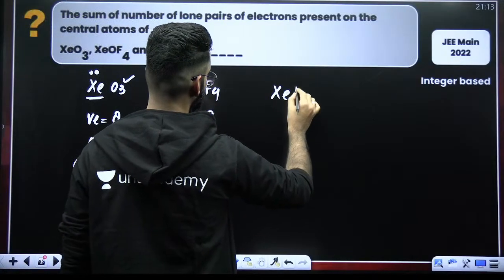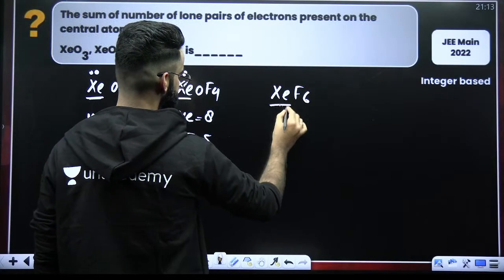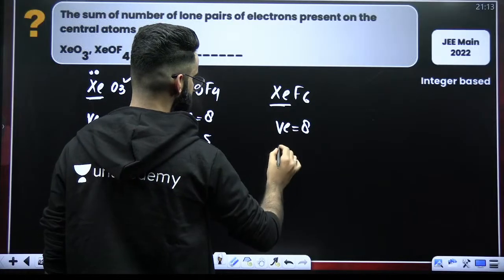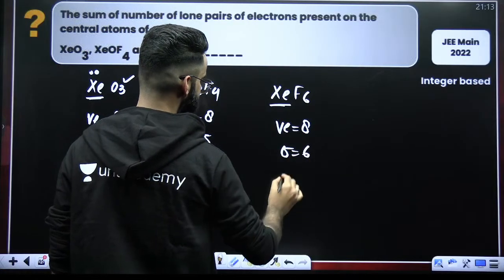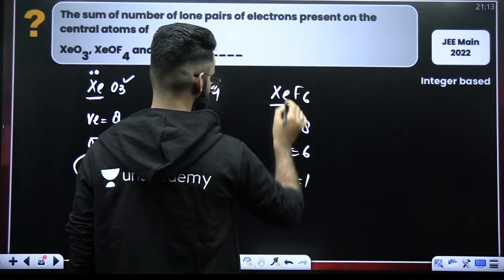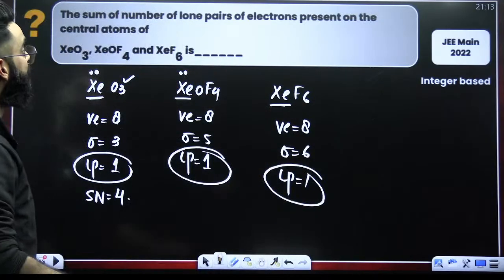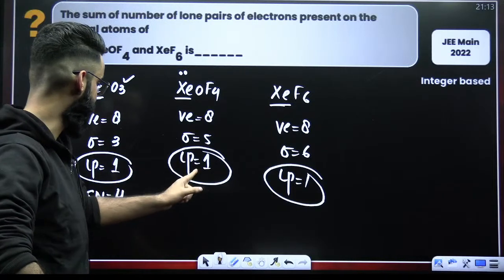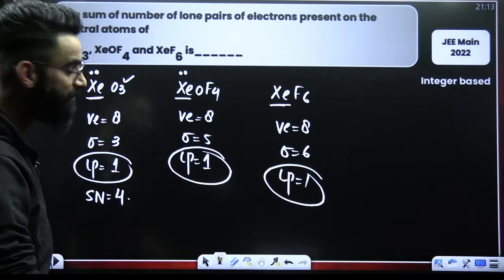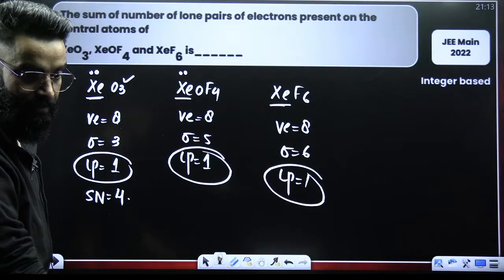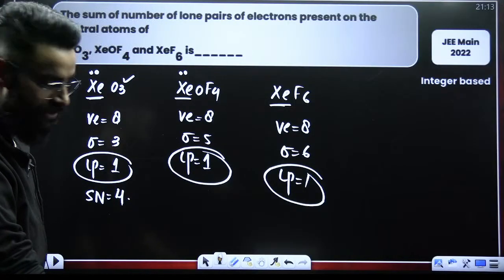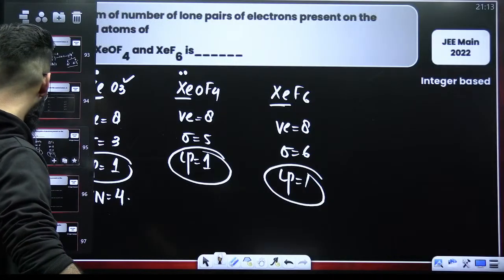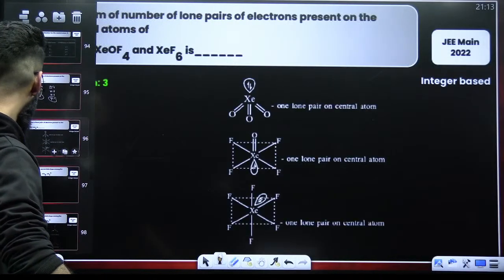XeF6. Xenon again has got 8 valence electrons. So 6 sigma bonds, therefore one lone pair. So one lone pair here. What do I have to check? The sum of number of lone pairs. So 1 plus 1 is 2, 2 plus 1 is 3. So the answer of this particular question has to be 3, guys. Right? It has to be 3.